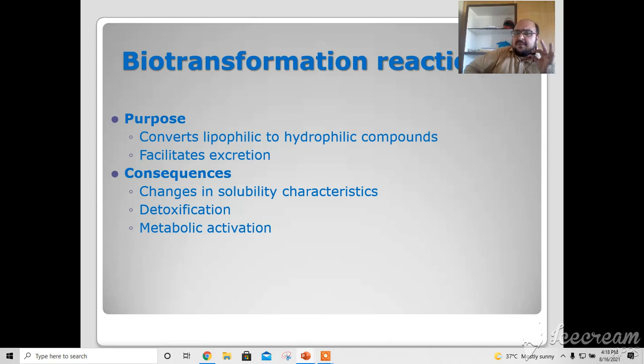So what is its main purpose? To convert lipophilic substances to hydrophilic compounds, which facilitates excretion. Its consequence is simple: it changes the solubility characteristics, and it is also responsible for detoxification, to remove toxic substances, and for metabolic activation.